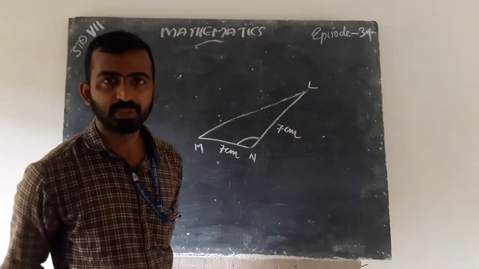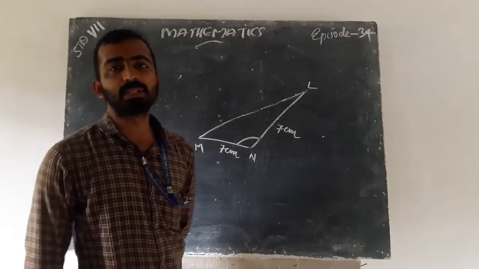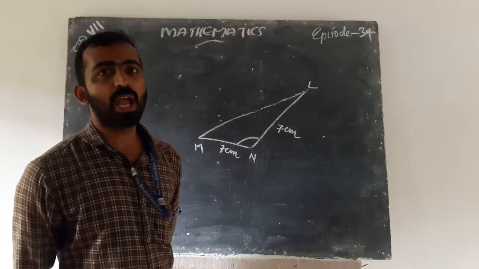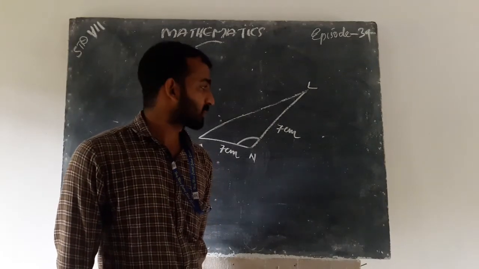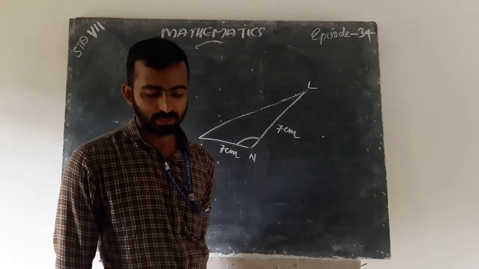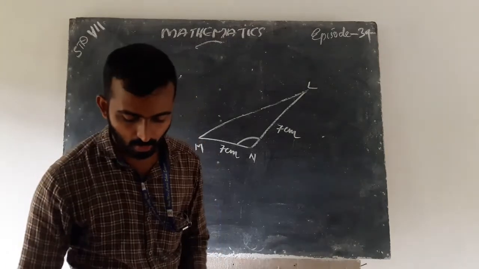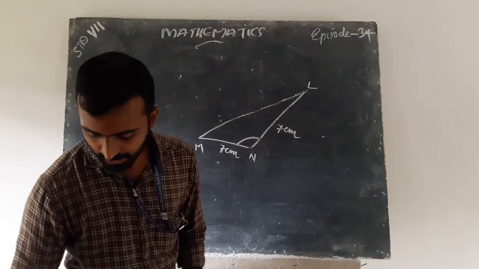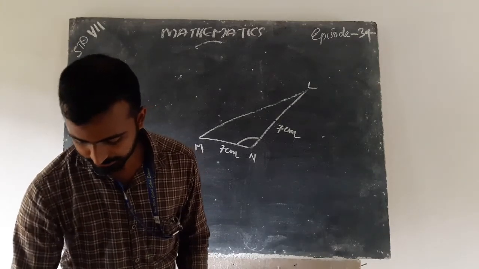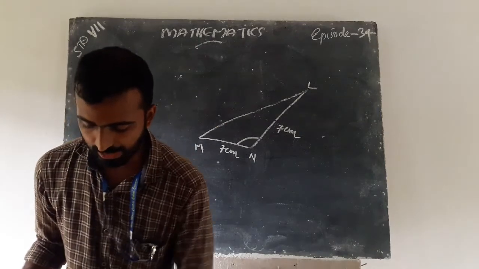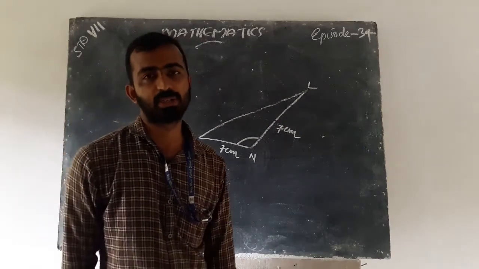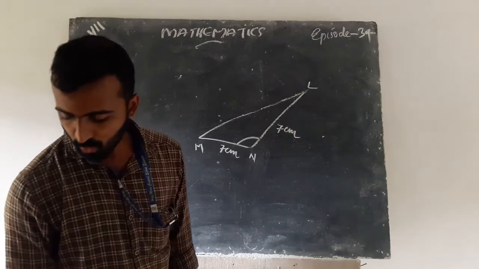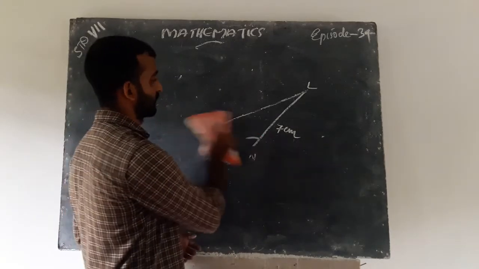Next one: two sides are 7 centimeters, so we can say this triangle is an isosceles triangle and obtuse angle. That is the solution, and all three are for your homework. Okay. Next we are going to discuss exercise 6.1, page number 116.